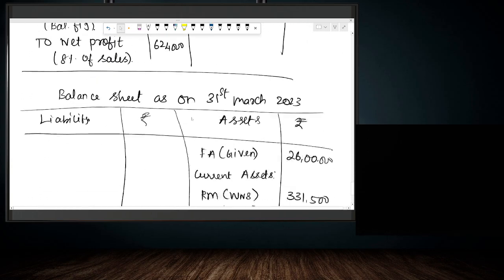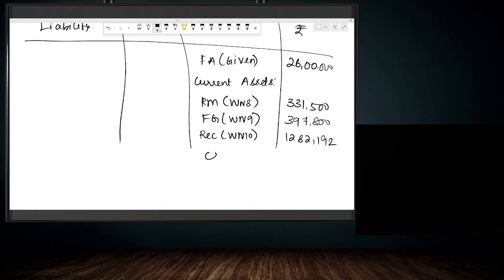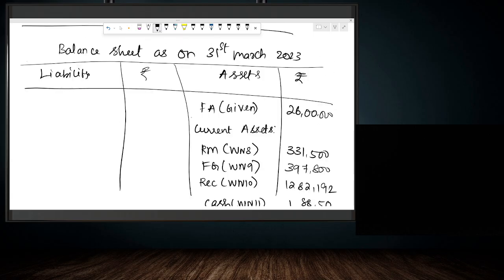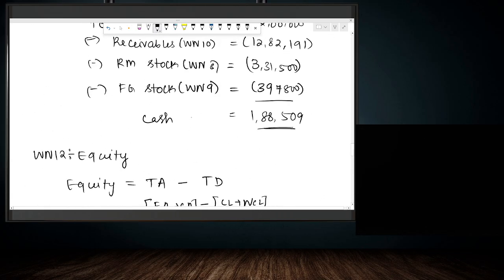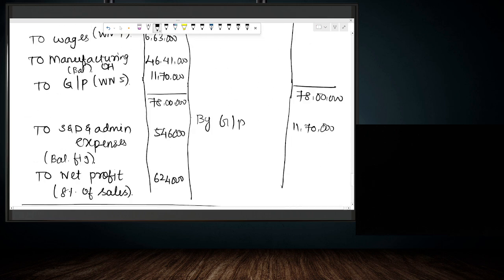Then we calculated cash in working note number 11. So cash is 1,88,509. Actually here we are getting 509, but it is better to write it as 508. Why?